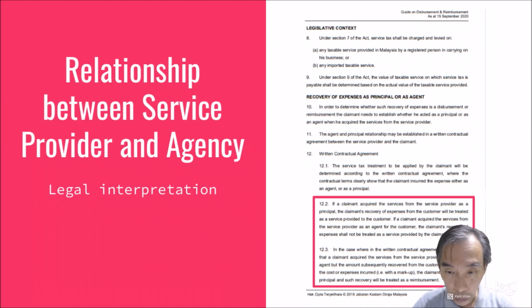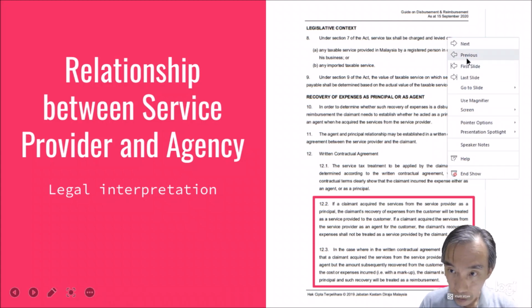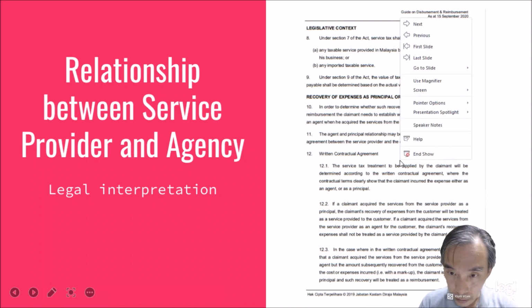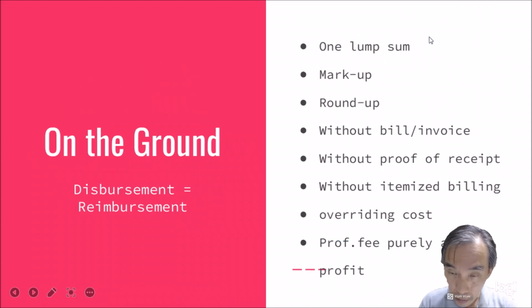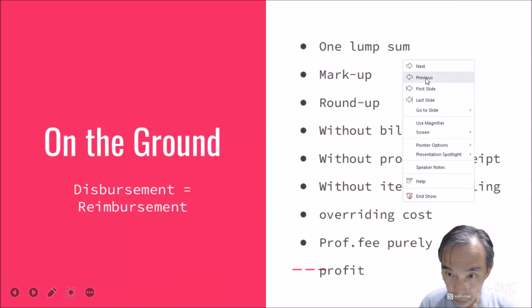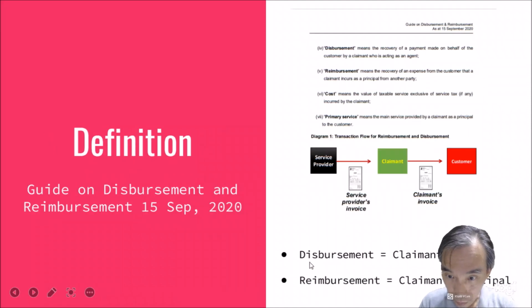So if you look back to the interpretation of the words disbursement and reimbursement, right here, disbursement is an agent, reimbursement is the principal. So for the context of the discussion just now, we actually see it as a principal.